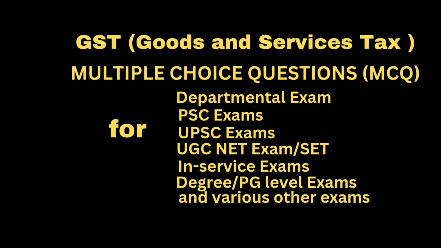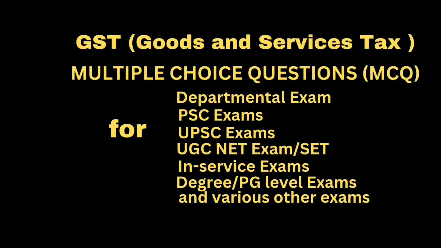Question. Who is required to furnish details of outward supplies? Option A, input service distributor. Option B, a non-resident taxable person. Option C, a person paying tax under composition scheme. Option D, none of the above. Correct answer, option D, none of the above.